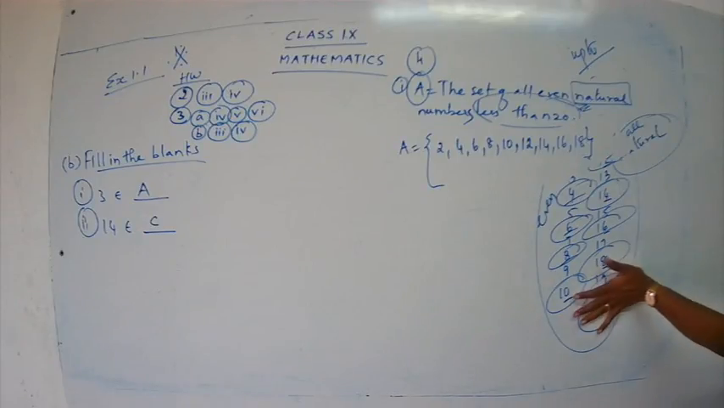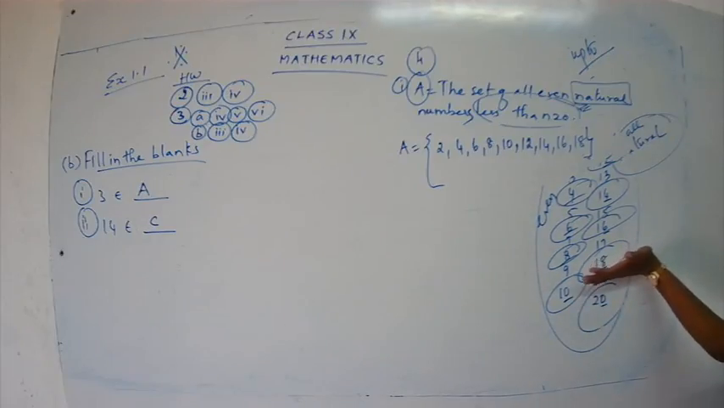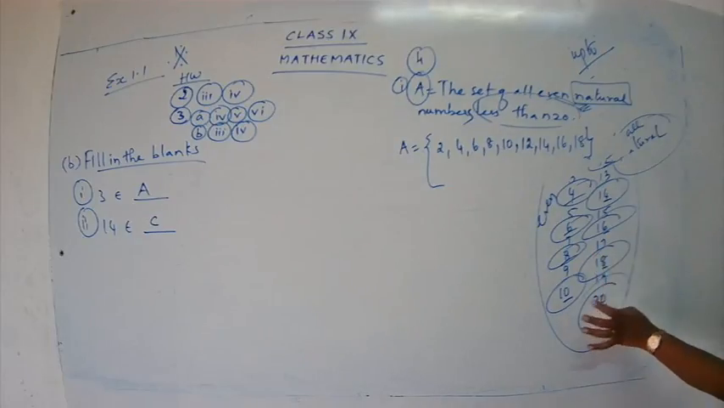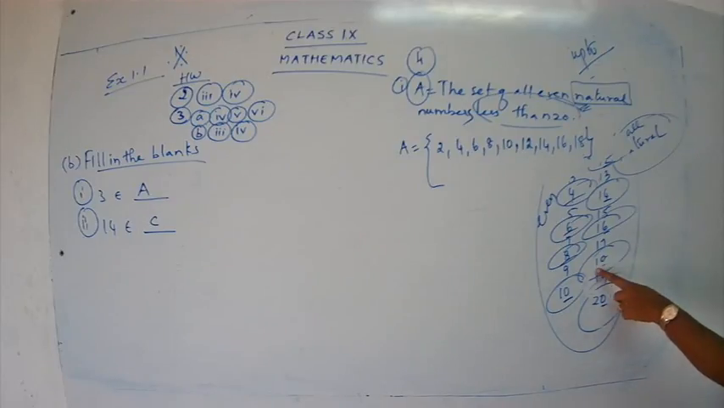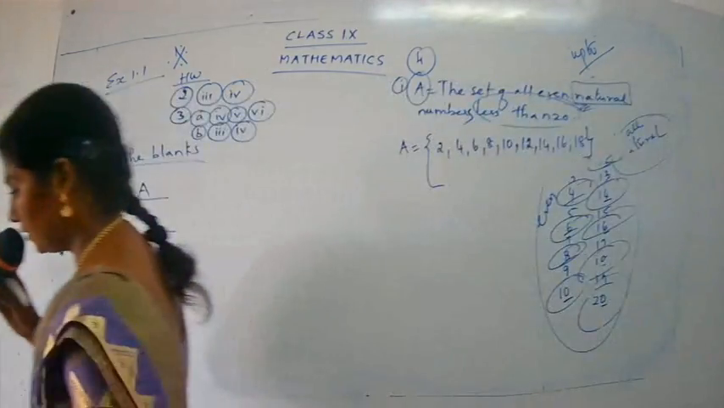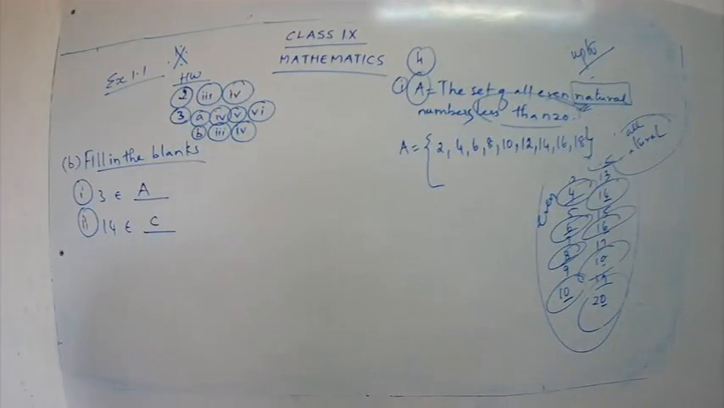So I am not going to go for 20. I have to just stop before 20. So what is the number that comes before 20? It's not 19. 19 is an odd number. What is the even natural number that comes before 20? 18. So write down till 18. So 2, 4, 6, 8, 10, 12, 14, 16, 18. So we have completed the first subpart of question number 4.